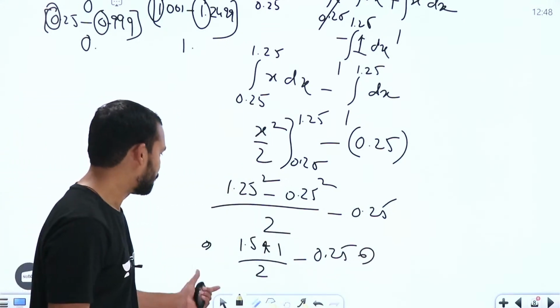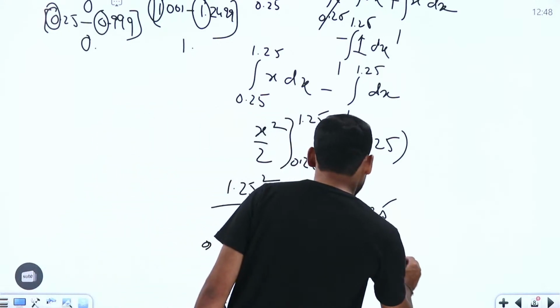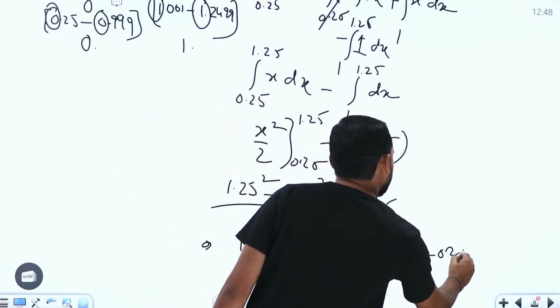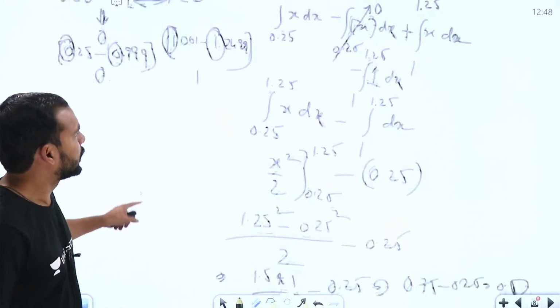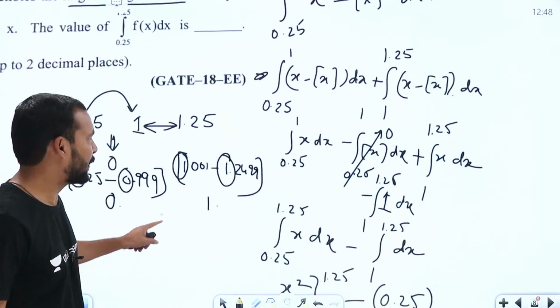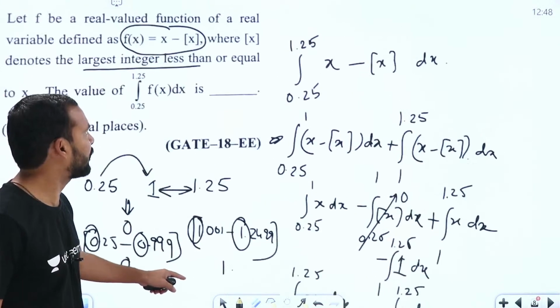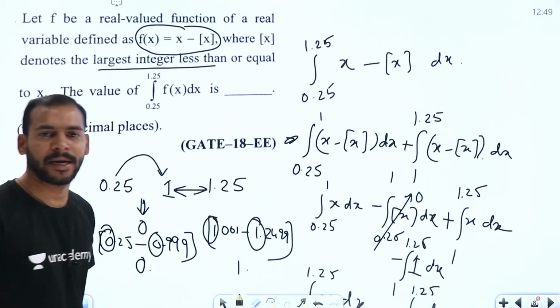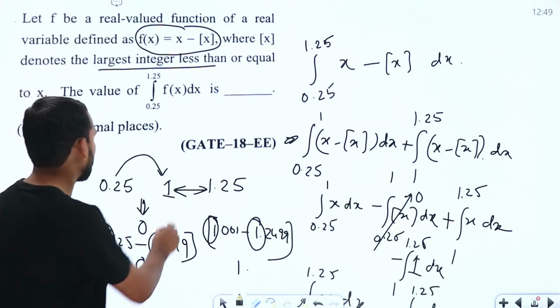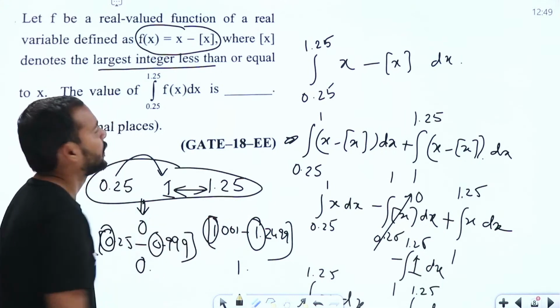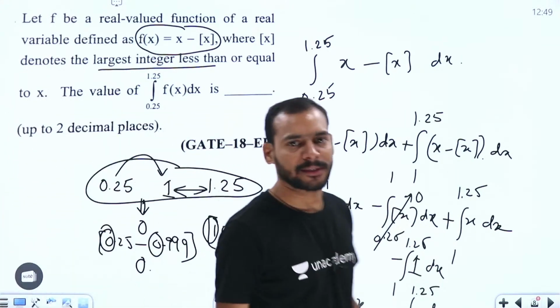Now this is 0.75 minus 0.25, roughly we are going to get 0.5, right? This calculation can be done, but the process of breaking this integral exactly from 0.25 to 1 is the only important thing, and that is decided by the step function concept, right?